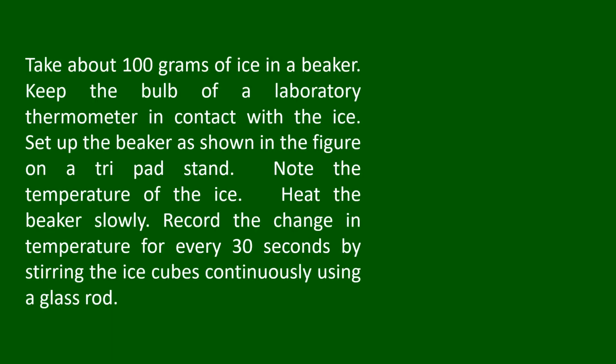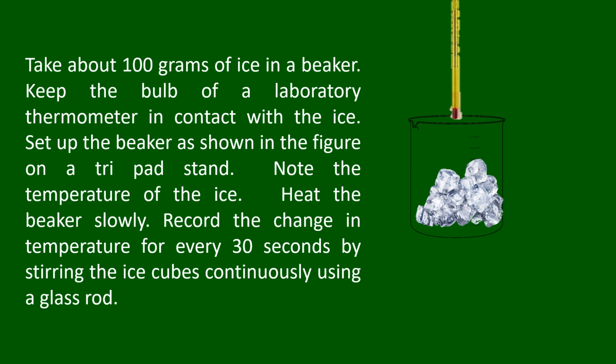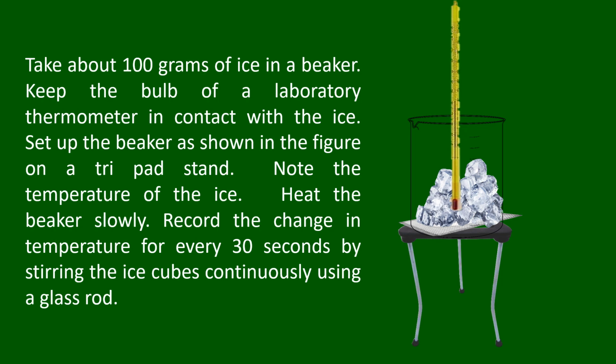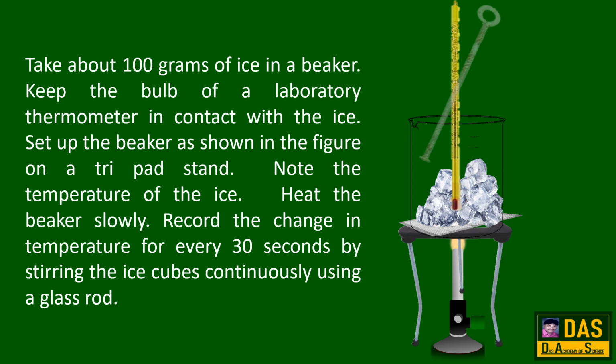Take about 100 grams of ice in a beaker. Keep the bulb of a laboratory thermometer in contact with the ice. Set up the beaker as shown in the figure on a tripod stand. Note the temperature of the ice. Heat the beaker slowly. Record the change in temperature for every 30 seconds by stirring the ice cubes continuously using a glass rod.